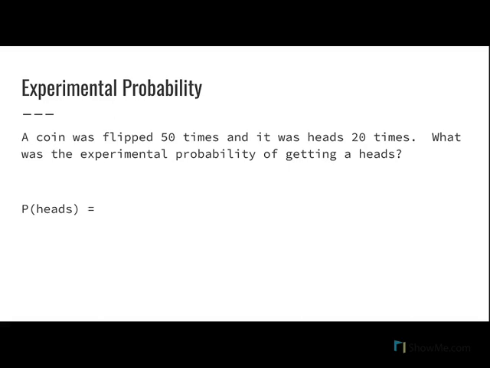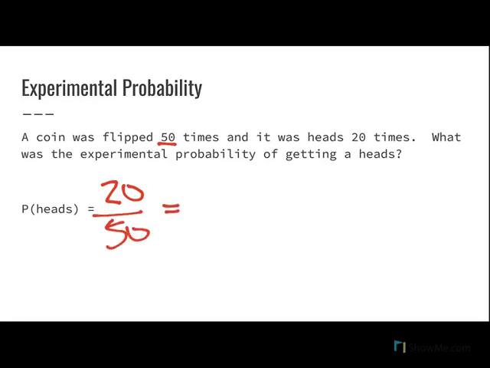Here's an example. Let's say I flipped a coin 50 times and it was heads 20. What is the experimental probability of getting a heads? Based on my experiment, what I just did when I flipped my coin 50 times, I got 20 heads in 50 total flips.